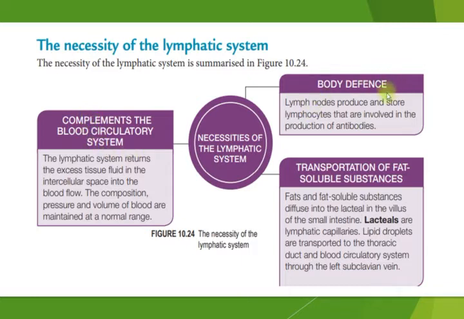The second necessity is that the lymphatic system is involved in the body defense mechanism. How does it be involved? By having lymph nodes. We have known that the lymph node is one of the components of the lymphatic system. The lymph node will produce and store lymphocytes. The lymphocytes will be involved in the production of antibodies. So in other words, the lymph node will produce the lymphocytes, and the lymphocytes will produce the antibodies.